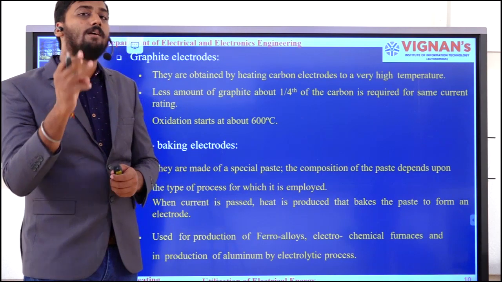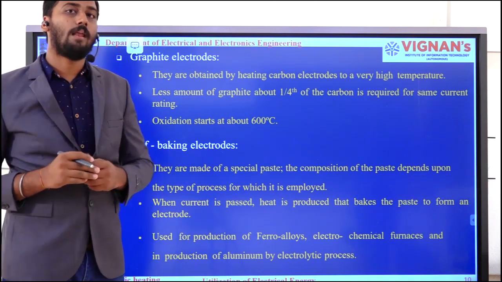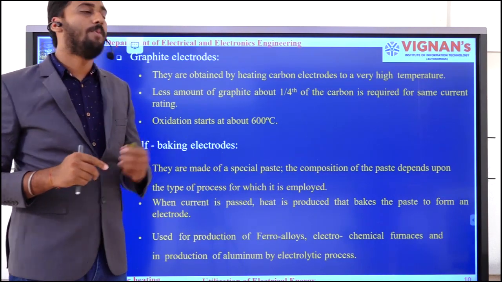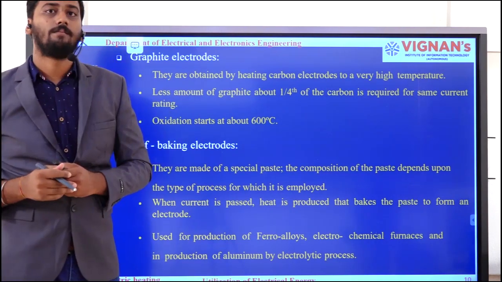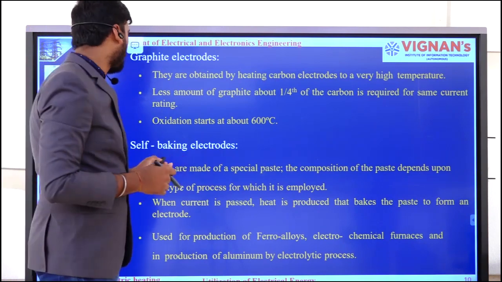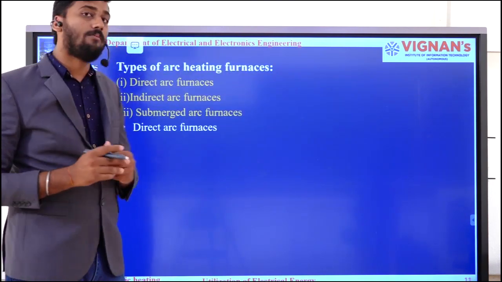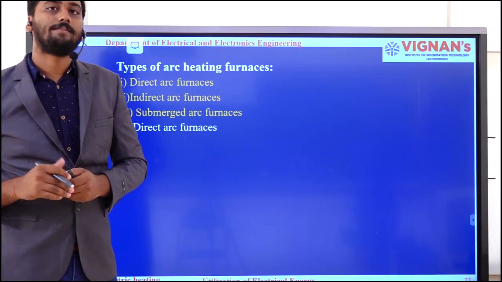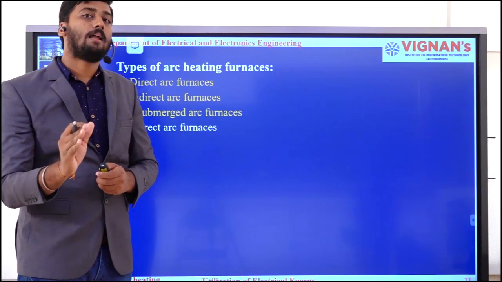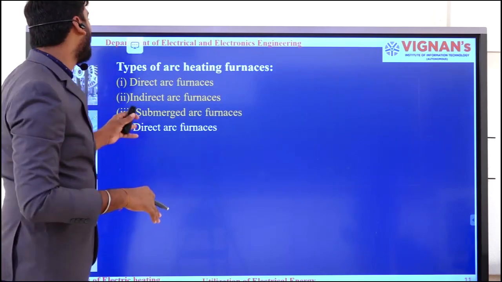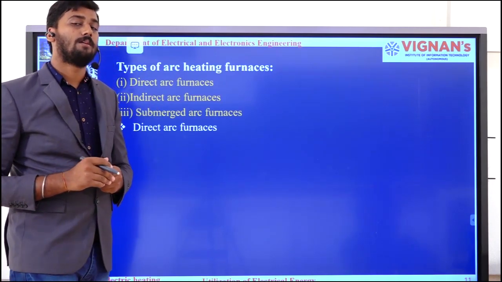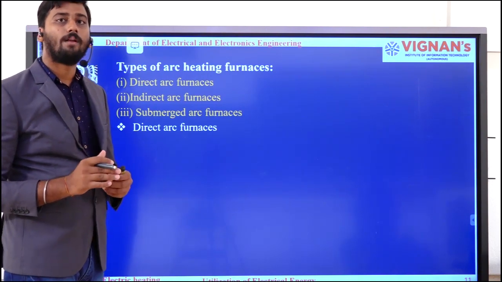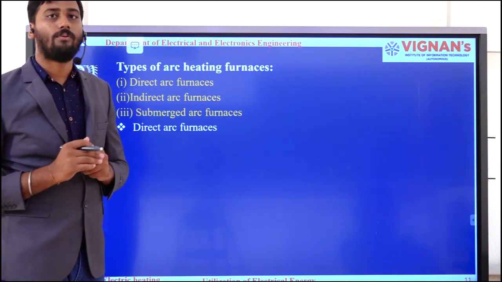That means here we have three different types of electrodes. We need to pick any one of these electrodes based upon their properties. Moving on to the next one, types of arc furnaces. We have three different kinds of arc furnaces: direct arc furnace, indirect arc furnace, as well as submerged arc furnace. Here in your syllabus we will be discussing the direct arc furnace as well as the indirect arc furnace.